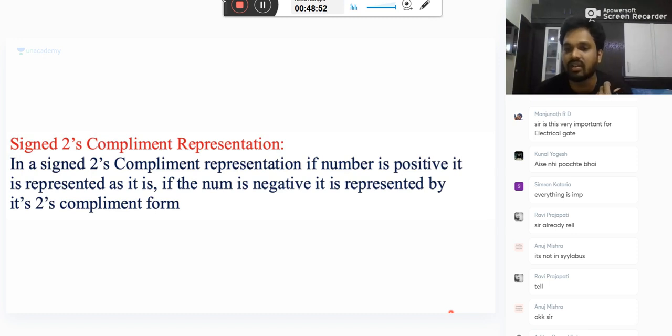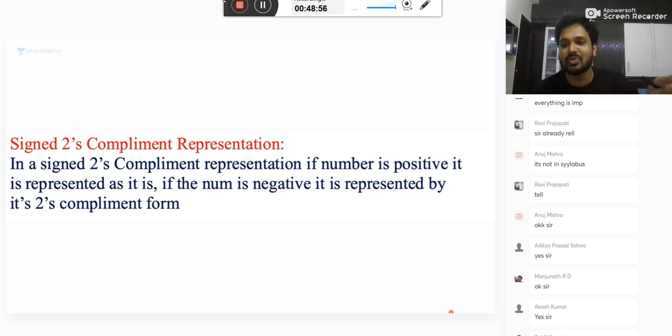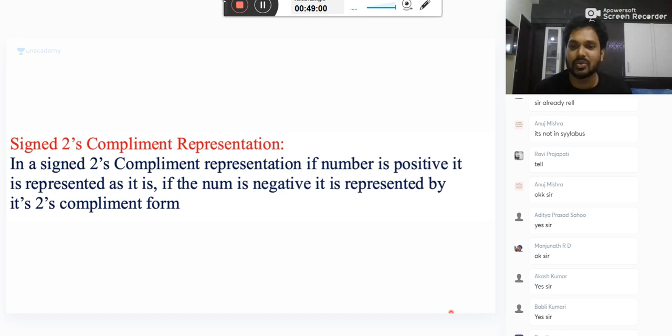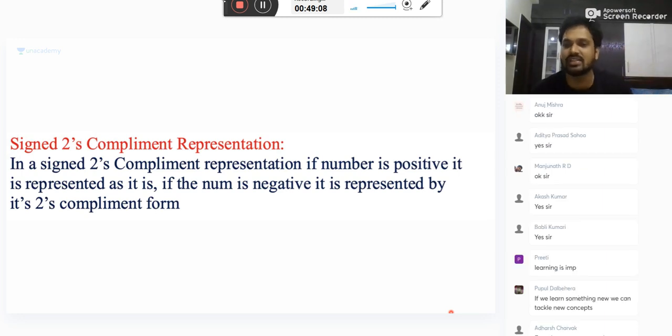That is what is required. Sir, if this comes in the exam, can I do it in 2 minutes? Will it happen in 1 minute? How to deal with this question? Every time, don't think with respect to the exam only. Learning should be joy, not for the exam, not for the result. Forget about your result. Enjoy the process. Not only for microprocessor, in all chapters we use ones and zeros only.